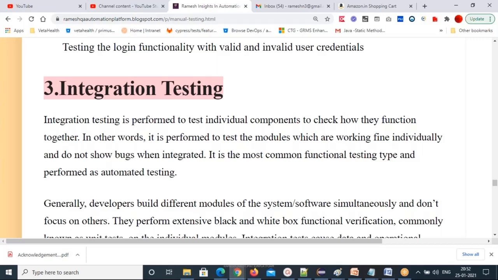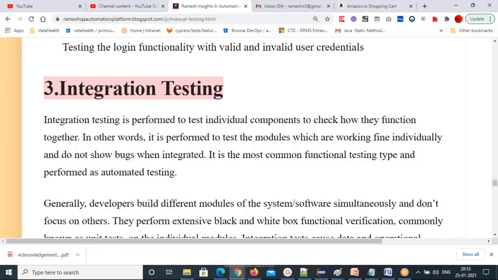Now, integration testing. Integration testing is performed to test individual components to check how they function together. When you join all the individual components, login, browse, search module, add to cart module, payment module, and confirmation module, all you combine, how is this going to perform. The data is flowing from one module to another module or not. That's what you will check in integration testing.